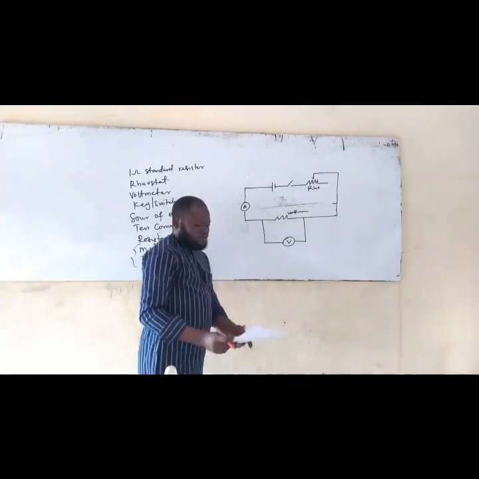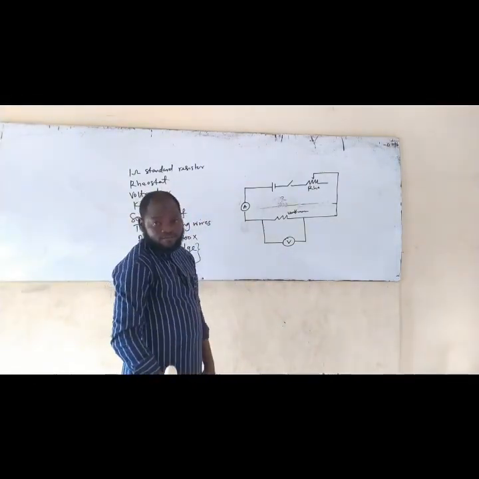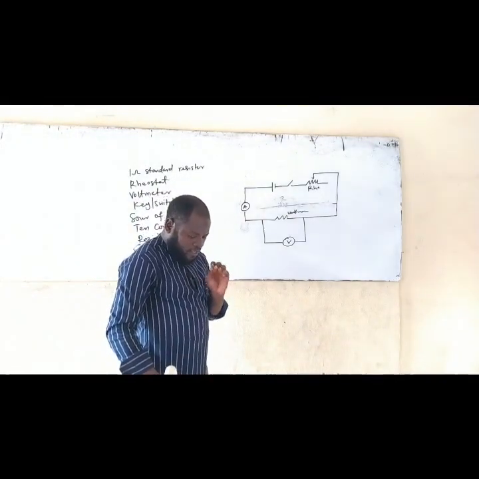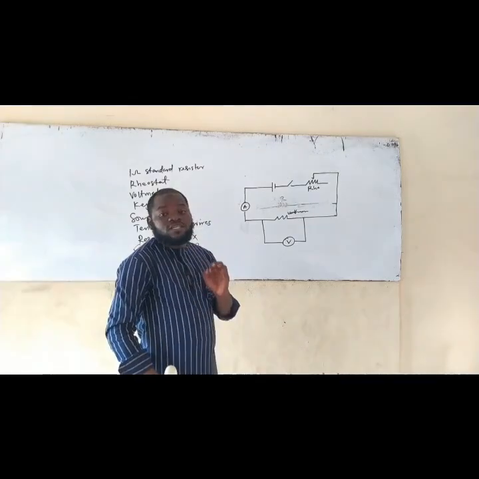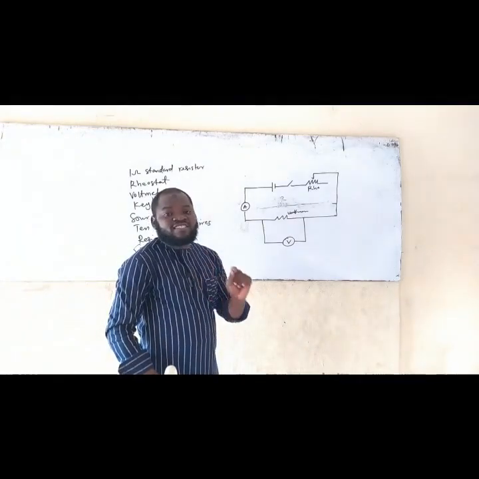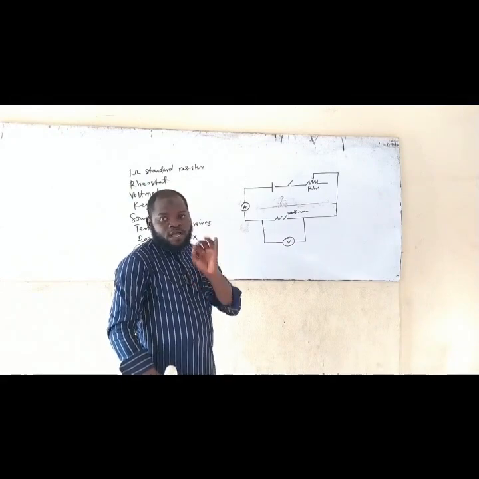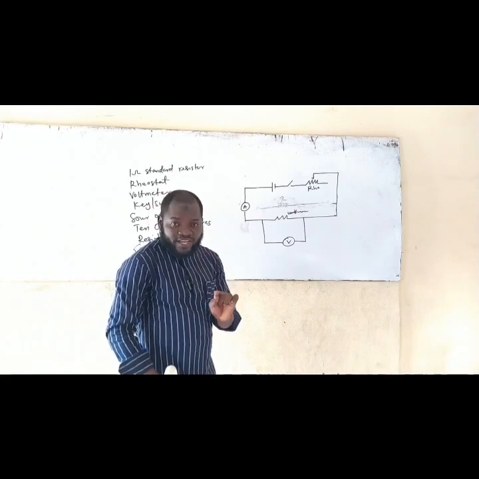Now, what are the things you need to understand in this diagram? This is how the diagram is going to be given. But you see where the problem comes from. You find it difficult to identify which one is positive and which one is negative. That's the number one problem we always have. And once you are unable to identify this, you cannot have a successful connection.